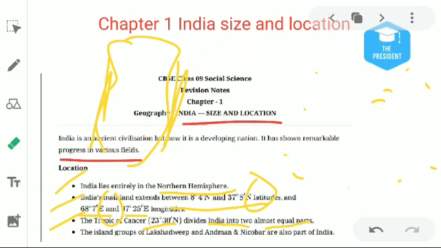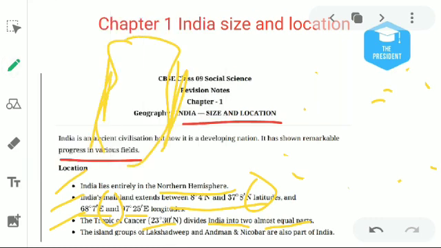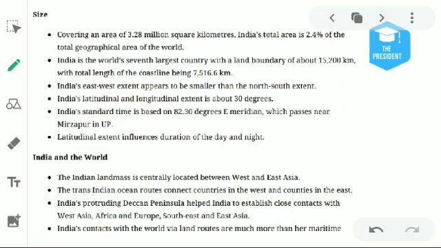Our country also has two island groups. One is Lakshadweep, and what is the location of Lakshadweep? Lakshadweep is in the Arabian Sea. And Andaman and Nicobar, where is it? Andaman and Nicobar lies in the Bay of Bengal. Okay.